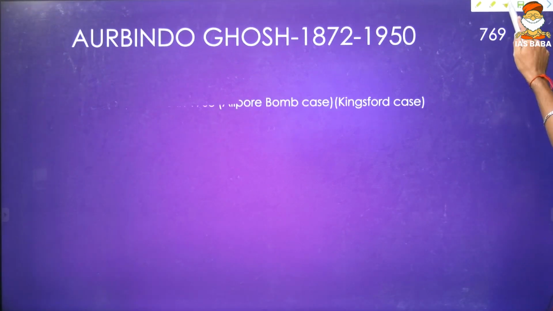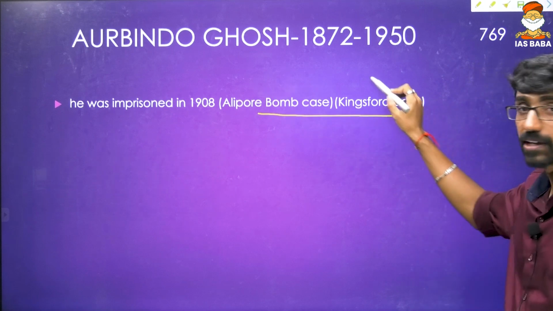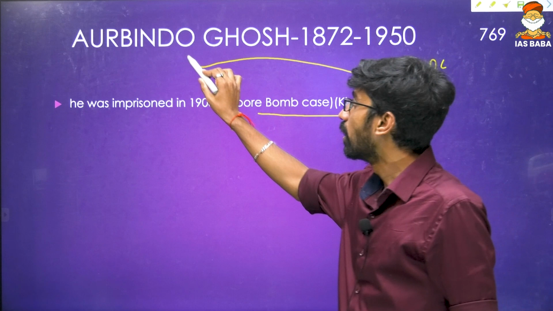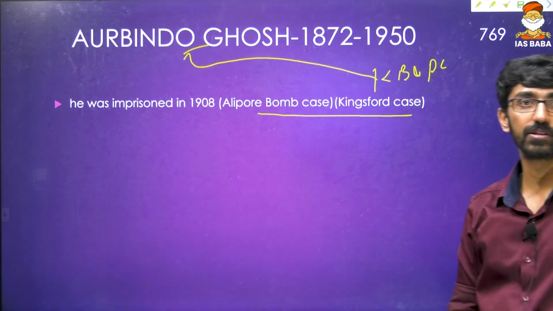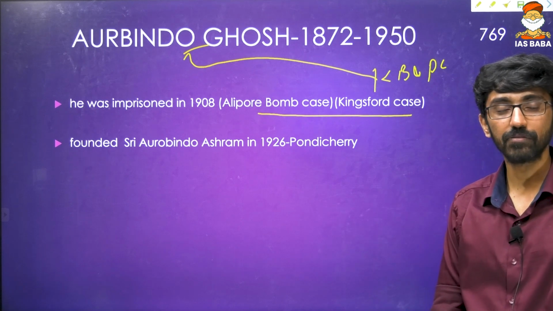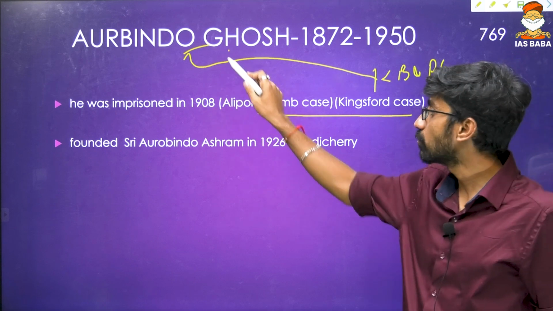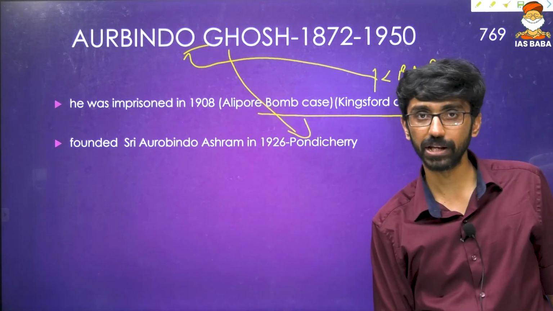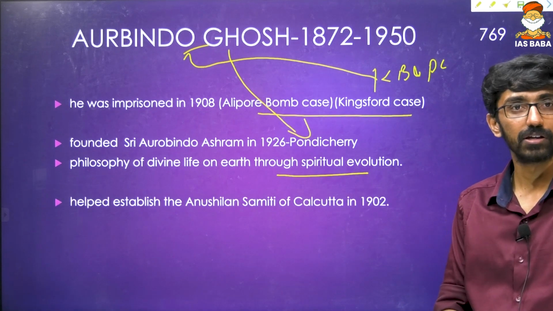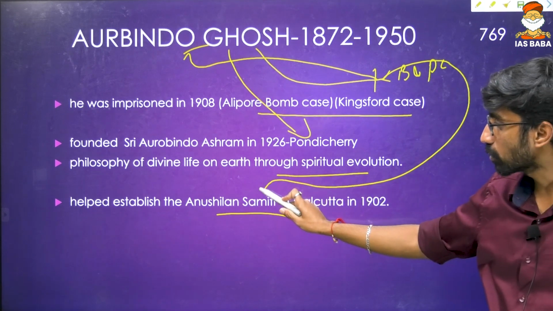Then Aurobindo Ghosh, one more extremist leader, was imprisoned in 1908 in the Alipur bomb case, that is the Kingsford case I talked about, because Khudiram Bose and Prafulla Chaki were inspired by Aurobindo Ghosh. So, Bengal revolutionaries. Then again he founded Sri Aurobindo Ashram in 1926 in Pondicherry, because to escape this case, Aurobindo Ghosh went to Pondicherry, which was a French dominion. His philosophy was divine life on earth through spiritual evolution, and he helped in the establishment of Anushilan Samiti. Ghosh, Khudiram Bose, Prafulla Chaki all belonged to Anushilan Samiti.